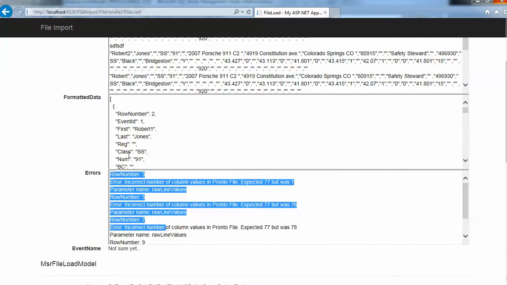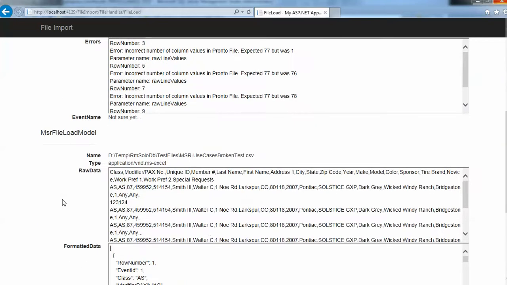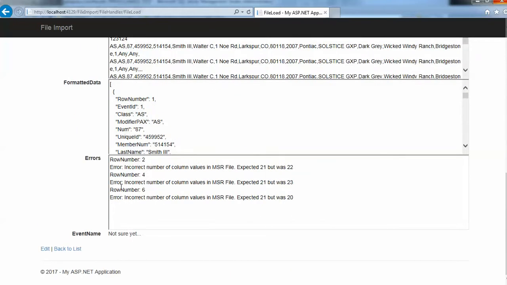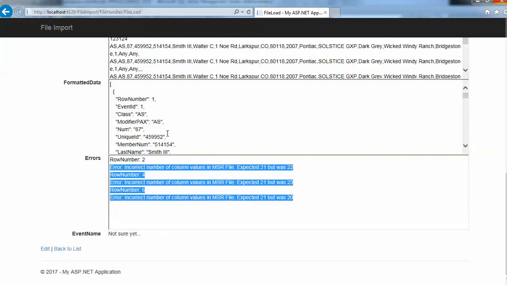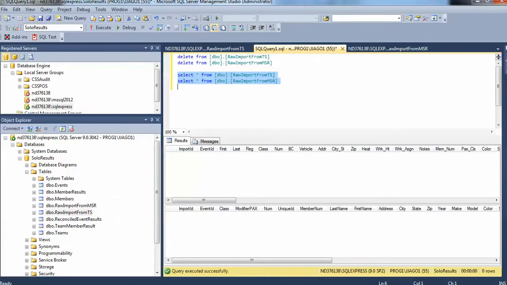There were some failures. We did get some good data rows out there that were available, but we do have some failures. Same thing on the MSR side, a couple of failures as well as some pieces of good data. And go out here in the database and see that there's no data out in the database. So this will keep us from having kind of a mixed bag of data that might be challenging to reconcile.